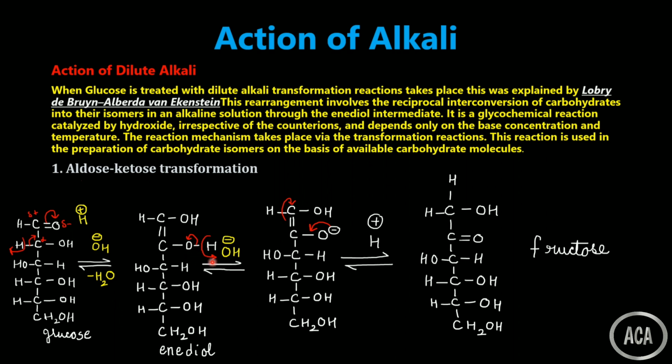Then what happens? As I told you, a lot of base is present over here. This base will abstract a proton from the hydroxyl group, because we have to convert it into fructose, and the functional group in fructose is at the second carbon atom. So preferably the proton will be lost from the hydroxyl group which is attached to the second carbon atom.